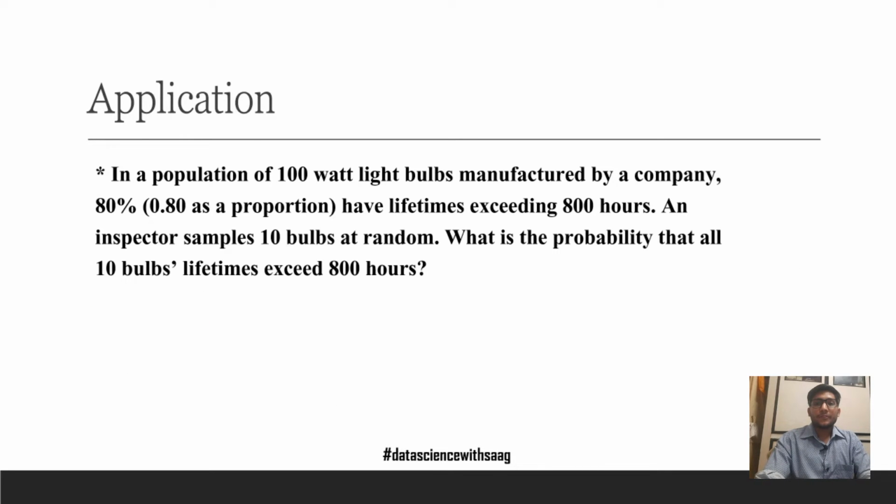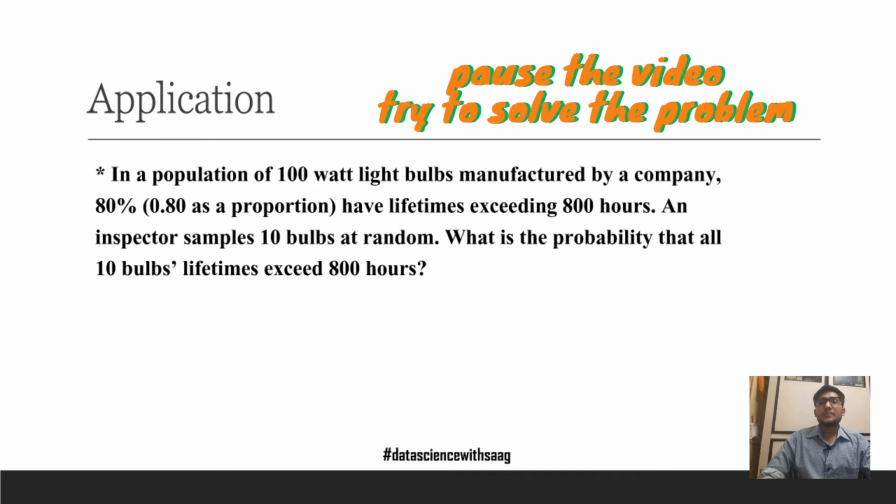Again a problem for you. In a population of 100-watt light bulbs manufactured by a company, 80% or 0.8 as a proportion have lifetimes exceeding 800 hours. Say there are 100-watt light bulbs manufactured by a company, right? And the probability of the lifetime of those bulbs exceeding 800 hours in an average case is 0.8.